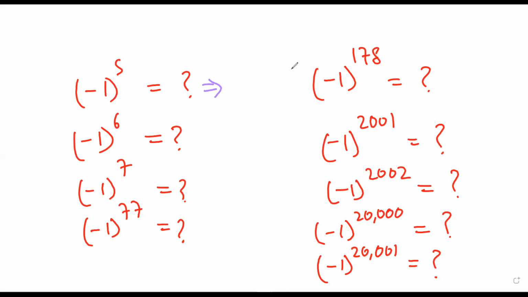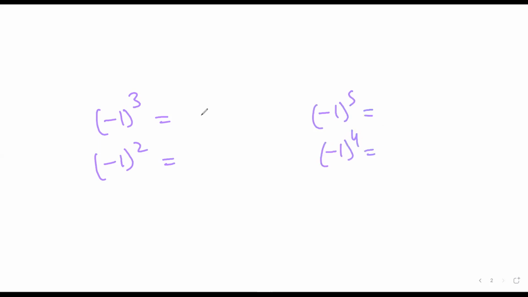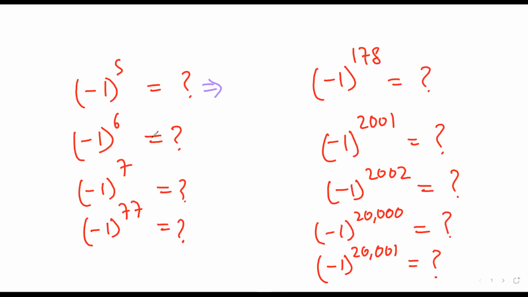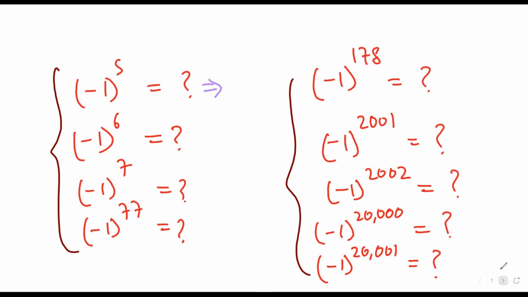We'll start with very simple fact, and that fact is what is minus 1 raised to power 3 and what is minus 1 raised to power 2, what is minus 1 raised to power 5 and what is minus 1 raised to power 4. Let us try to understand this. We will observe a pattern. Using the pattern, we will try to understand all these questions. Mr. Satya, is it okay?